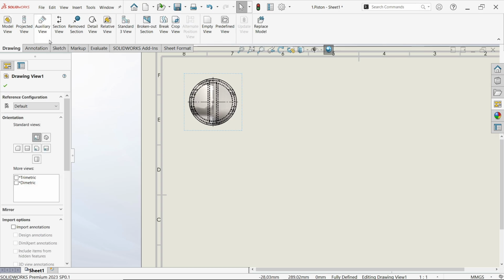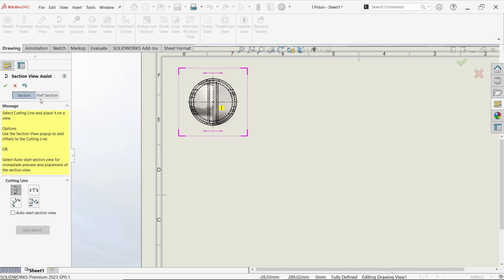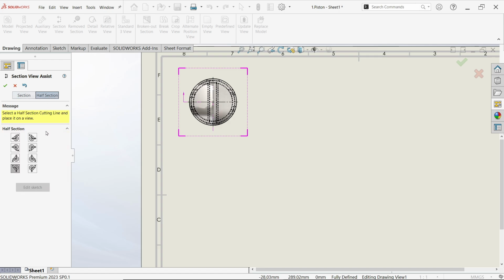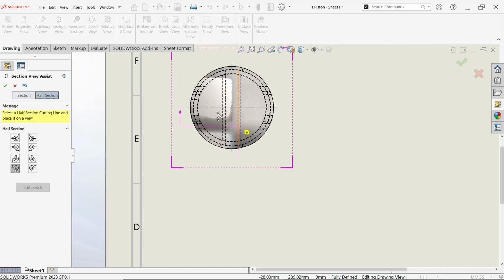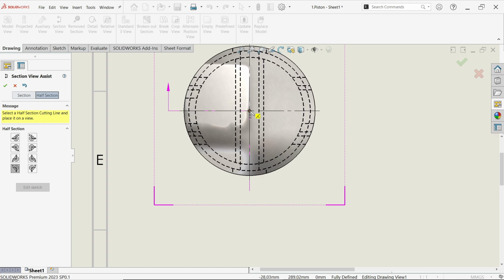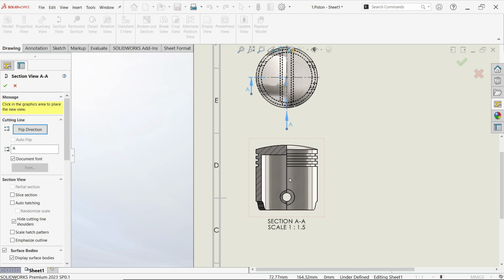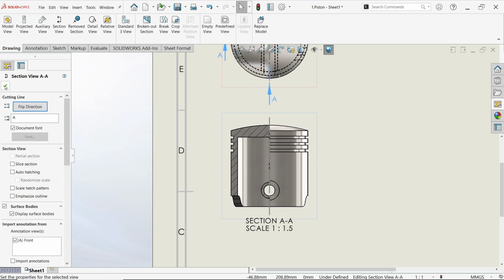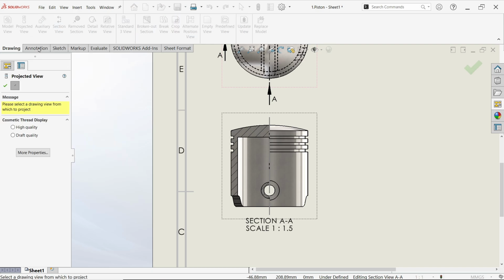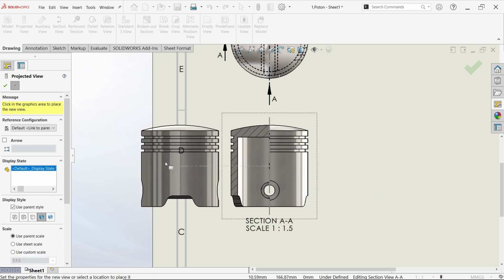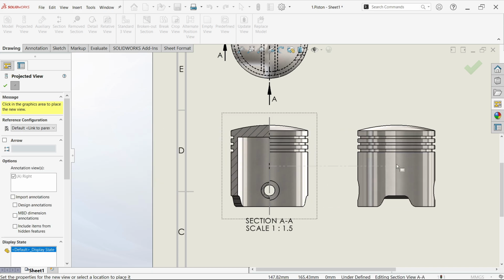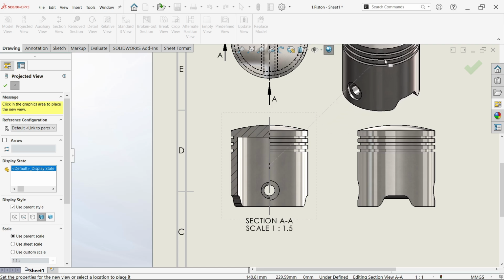Now here go to drawing, activate section view, and here you will see half section. So go to half section and I am going to use this left side up. This is going to be suitable. Just move my cursor and place at the center. Now look, drop down and place. Okay. Simply again going to projected view. I want to make a side view of this, so click this and move your cursor and you will see the preview. Simply I am going to move here. Even though if you move here you will see the isometric view, but we don't want that.